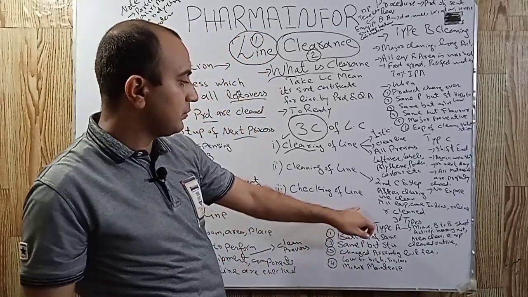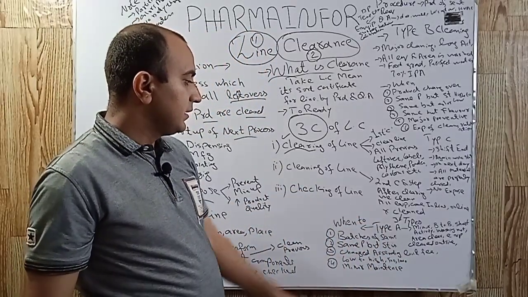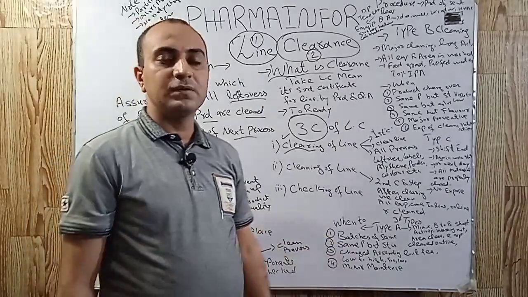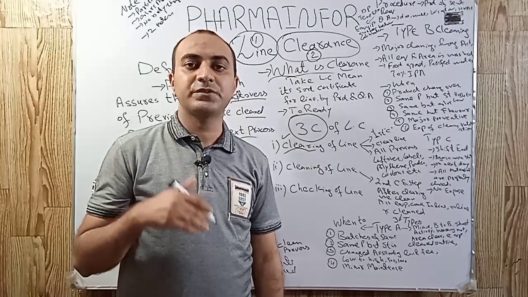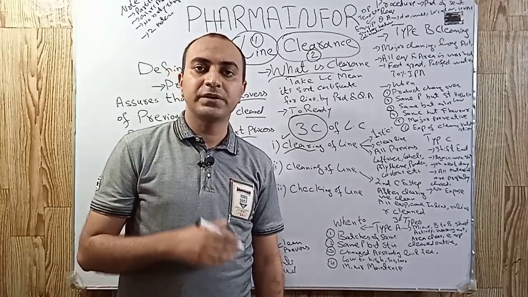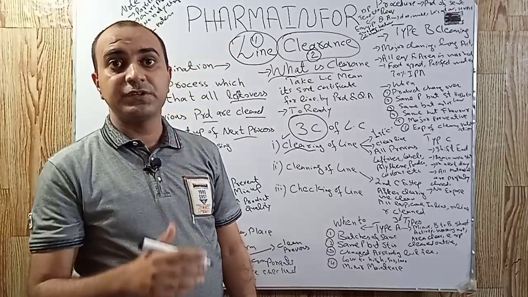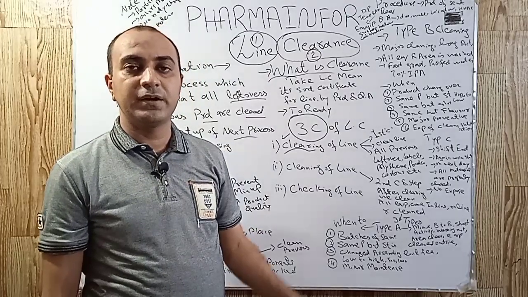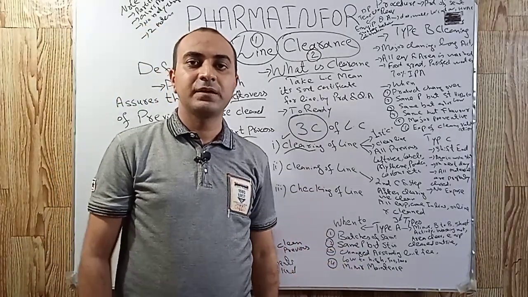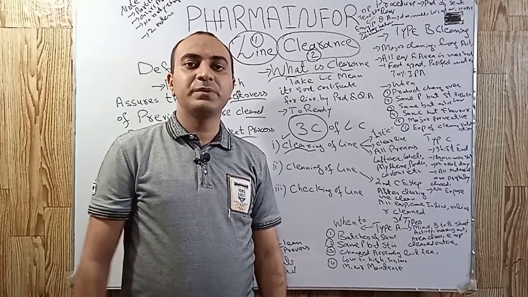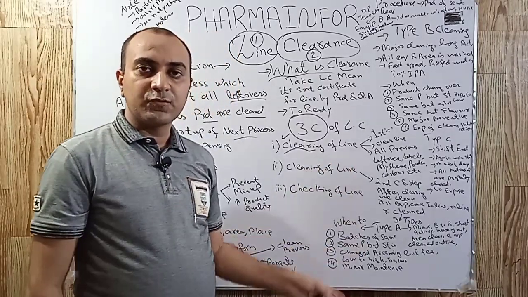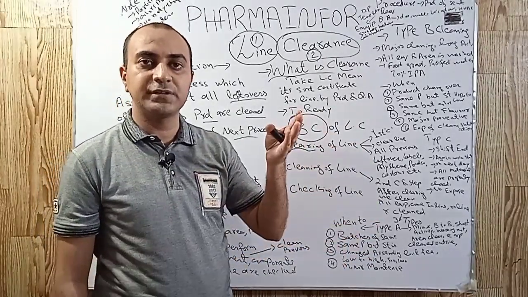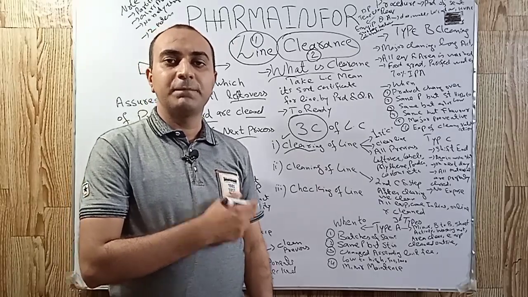The second case in which we perform minor cleaning is when we have the same product but the strength is changed in ascending order. Suppose we are manufacturing metformin 500 milligram, and now we want to manufacture metformin HCl 1000 milligram tablet. We are going from low potency to higher potency, or low strength to higher strength, so we will perform minor cleaning.